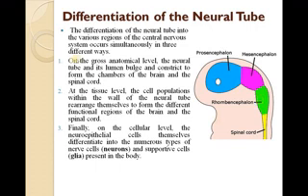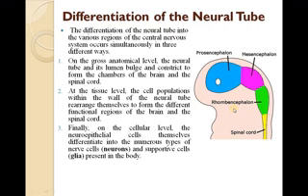So in that way, on the gross anatomical level, the neural tube and its lumen bulge and constrict. So the bulging of the neural tube takes place here, and constriction of the neural tube in this area you can expect actually. So it is not a very uniform or evenly developed tube-like structure, at least in the anterior part of the developing embryo. At the tissue level, the cell populations within the wall of the neural tube rearrange themselves to form different functional regions of the brain and the spinal cord.